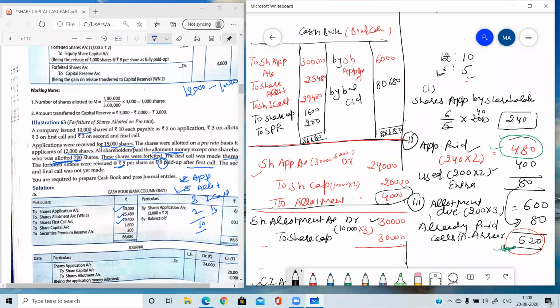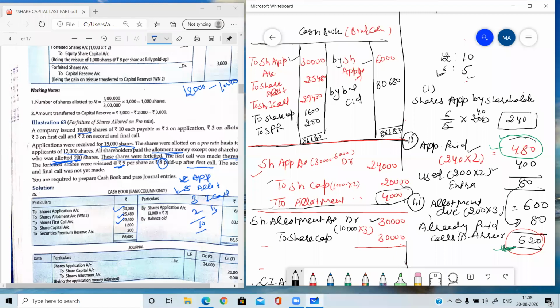The first entry, bank account debit to share application, is directly written in the cash book. Second, if excess money is returned, then the part of the entry is written in the journal, and the part related to bank will be directly posted in the cash book.